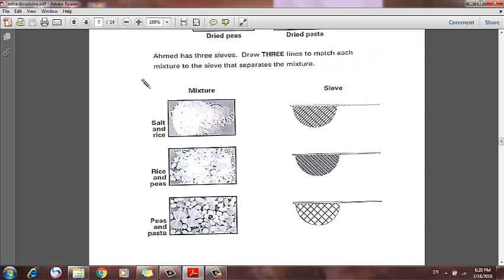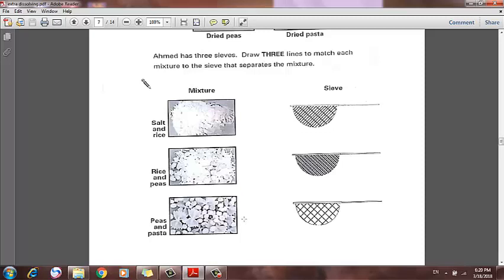Mixture of salt and rice. Of course, they are very small, so we are going to use the smallest sieve. So this sieve is suitable for this mixture. Rice and peas are much bigger but still small, so this sieve, as their particles are a bit bigger. Those are very big, so we need peas to pass and pasta to stay. So we are going to use this sieve.